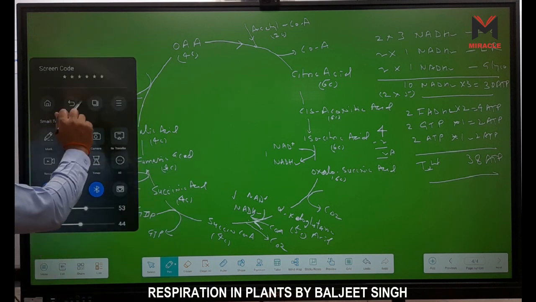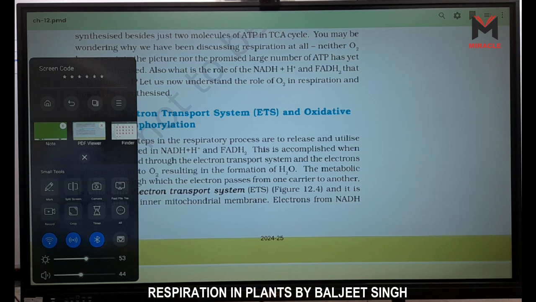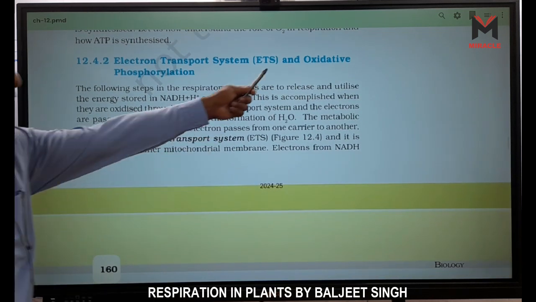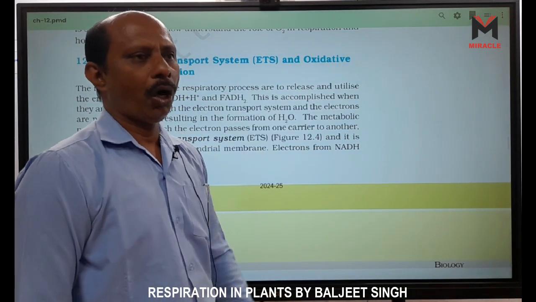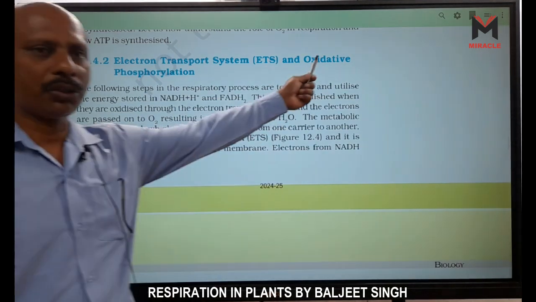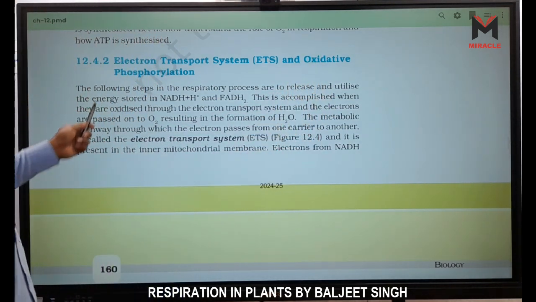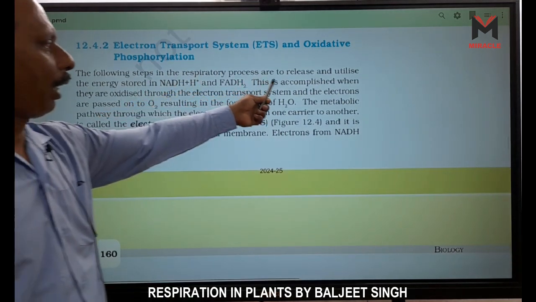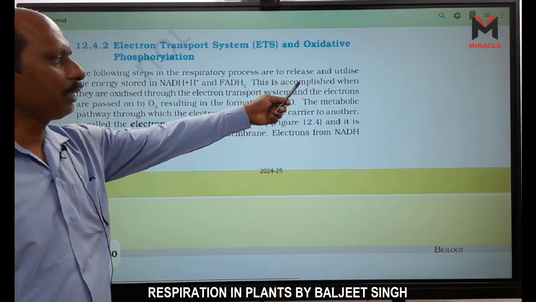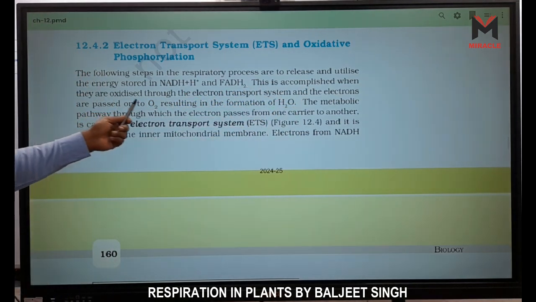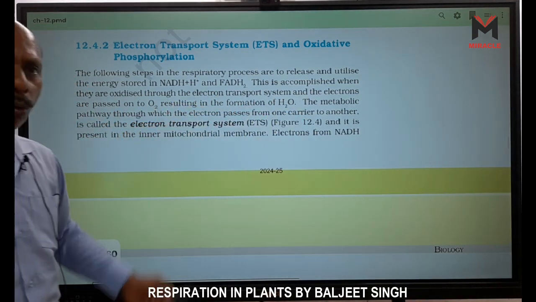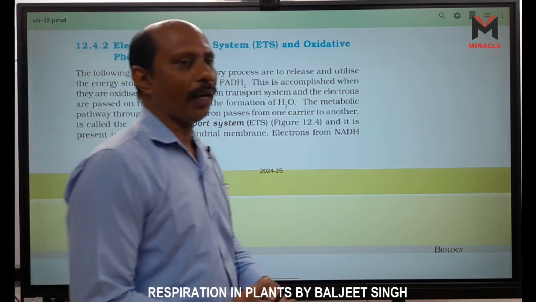Now come to the ETS, the electron transport system, or oxidative phosphorylation. Now here it is given oxidative phosphorylation. Oxidation means by using oxygen, formation of ATP by using oxygen. The following steps in the respiratory system are to release and utilize the energy stored in NADH and FADH2. This is completed when they are oxidized through the electron transport system and the electrons are passed on to O2, resulting in the formation of H2O.